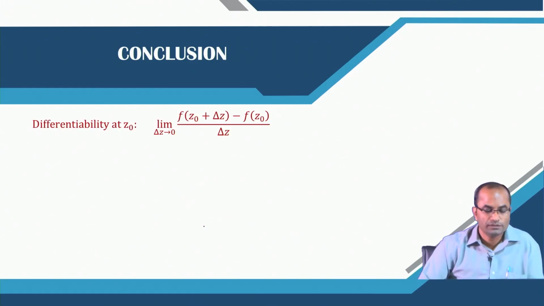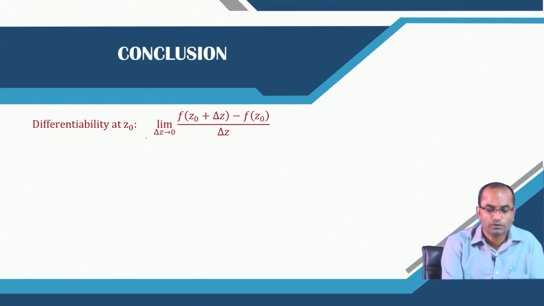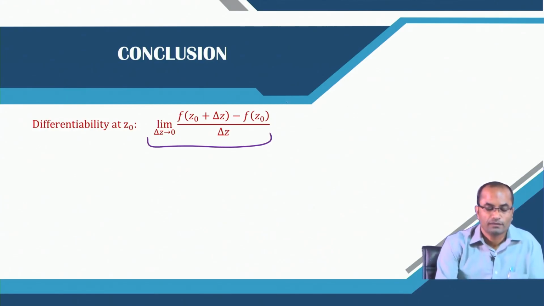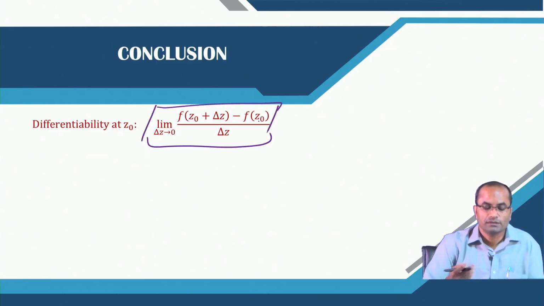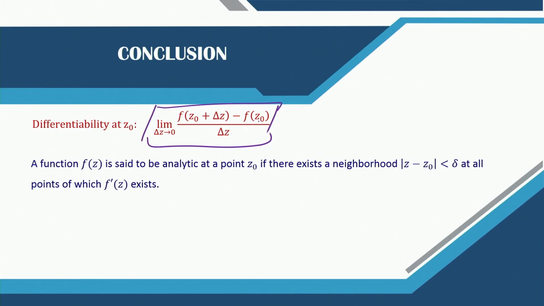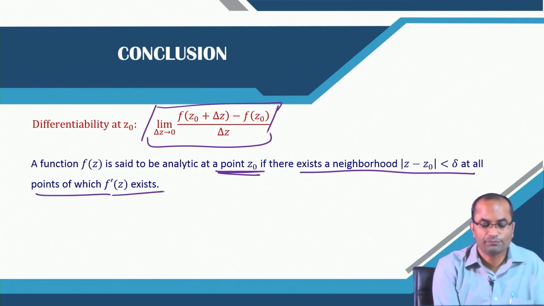And just to conclude, we have talked mainly about the differentiability at z naught, where we observe that if this quotient exists, then the function is differentiable, and this value is called the derivative of the function. The function is said to be analytic at a point z naught, and this is where the two definitions differ. The function is said to be analytic if there exists a neighborhood at all points of which f prime z exists.